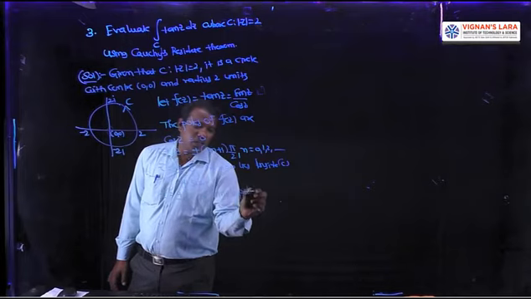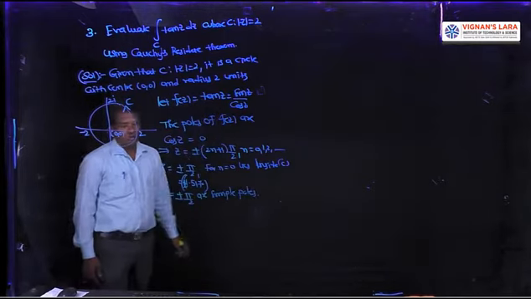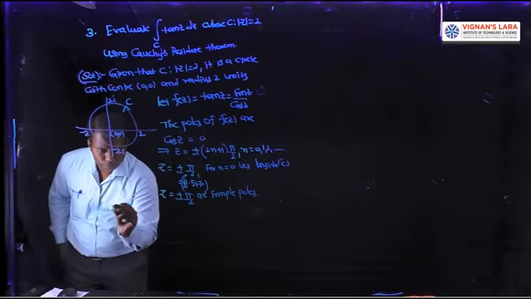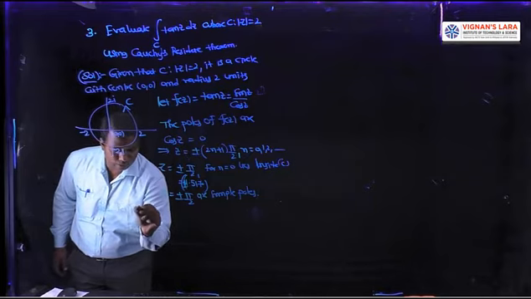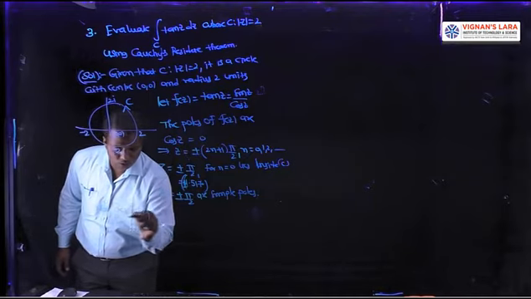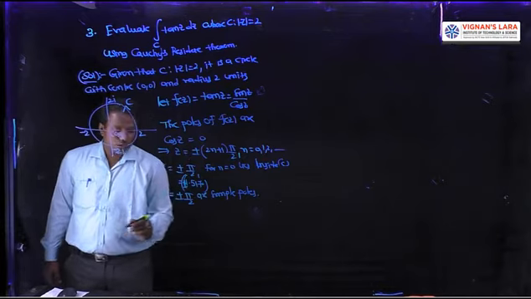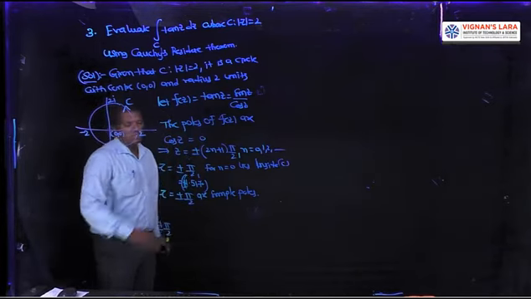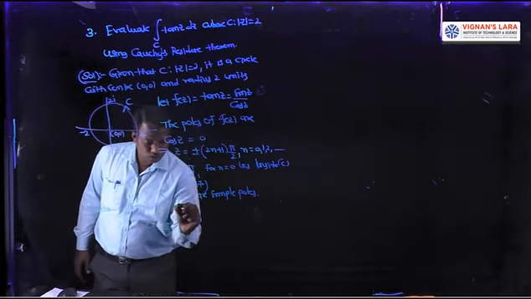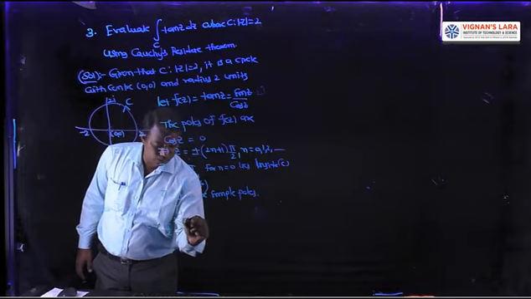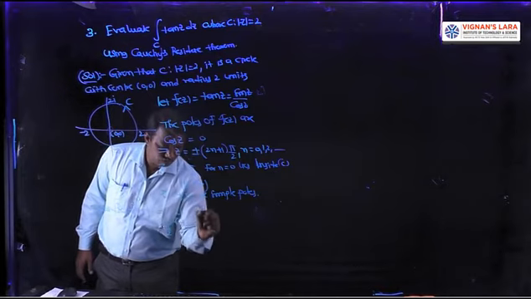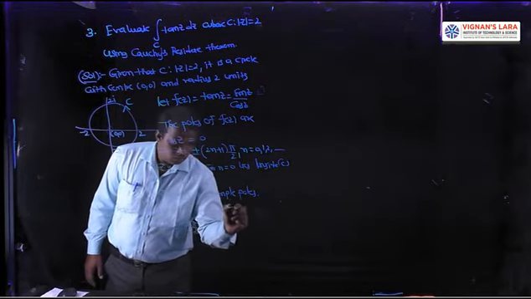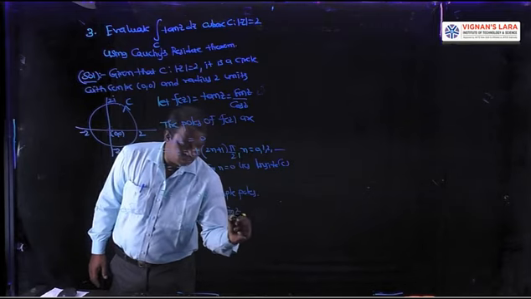So we need to calculate the residue at the point z equal to pi by 2 for the function. Now, the residue of f of z at z equal to plus or minus pi by 2, either pi by 2 or minus pi by 2, we get the same value, that is equal to the limit z tends to plus or minus pi by 2 of z minus plus or minus pi by 2 into the function sin z by cos z.